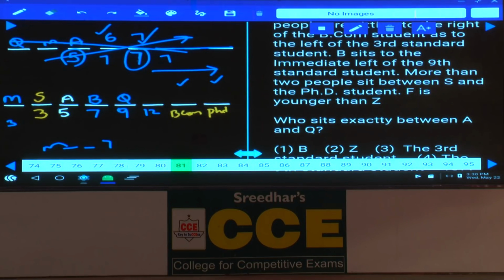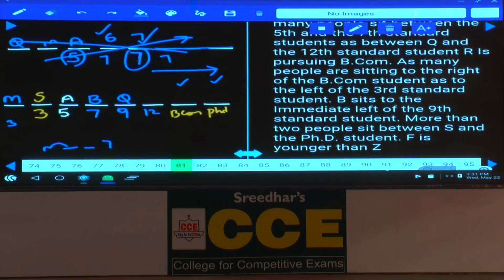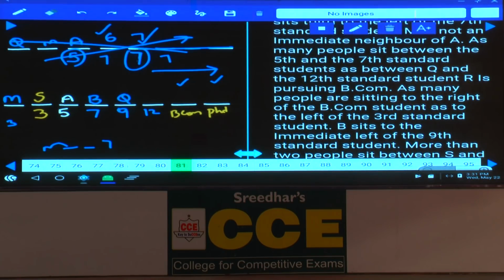If S is 3rd standard and F is younger than Z, and more than 2 people between S, we have one information regarding this R. R and 12th standard. Now, R is BCom. As many people sit between 5th and 7th standard as between Q and 12th standard. And R is pursuing BCom, that is clearly given.